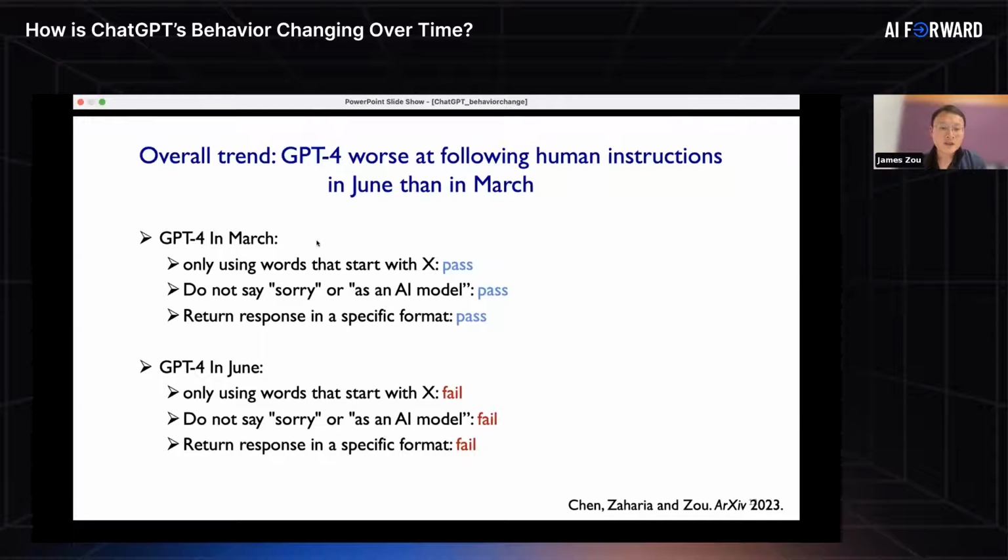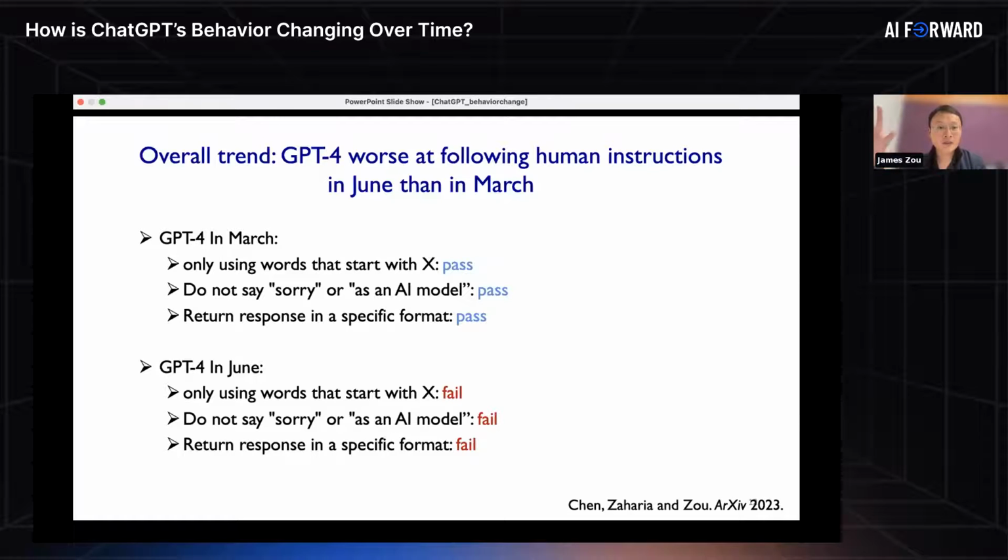We further evaluated this hypothesis by asking it for other kinds of questions. For example, when we asked the model to answer its response using only specific letters, it was able to do this in March, but it failed to follow those instructions in June. When we asked the model to stop apologizing, it was able to follow that instruction in March, again failed to follow that in June. And when we asked the model to basically provide responses in specific formats, maybe like with capital letters or within brackets, again, it was doing much better in March compared to June. So all of those, I think, point to a similar trend that for some reason, the instruction following ability of the model has somehow gotten worse.